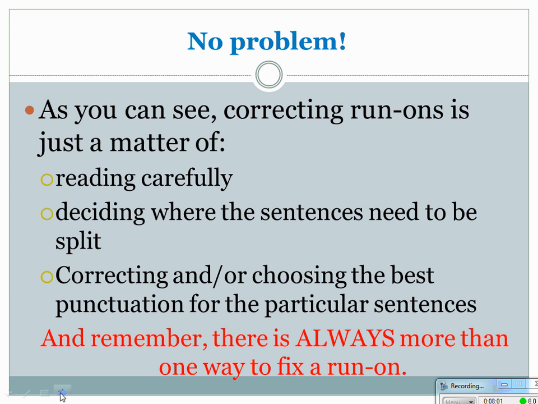Then make sure you choose the best punctuation, okay, and the correct punctuation. And at the end of the day, there's always more than one way to fix a run-on, but when you fix it, you want to make sure that you're fixing it correctly.